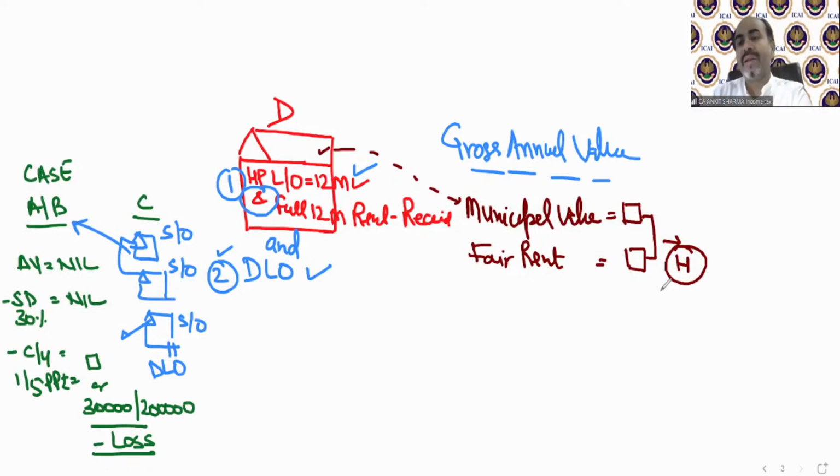This was step number 1: you need to take the municipal value from the question, then find fair rent, both must be given in the question, and whichever is higher, you need to take that higher with you. Now this higher needs to be compared. Now we can say step number 2 is this: this higher needs to be compared with another value, and that is called standard rent.